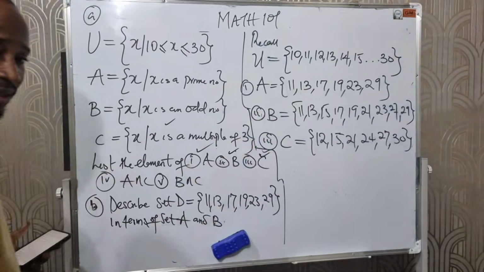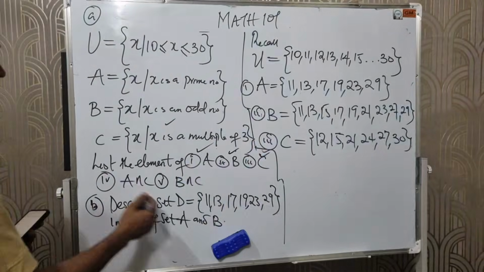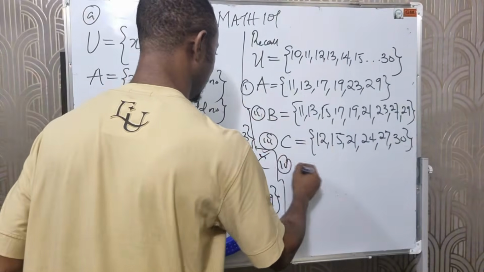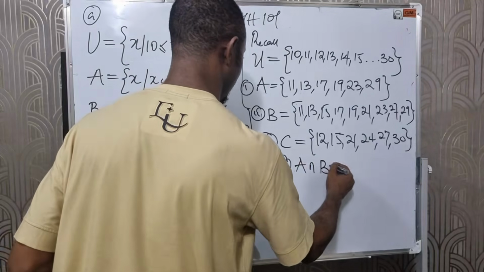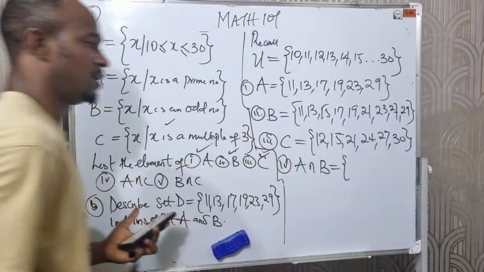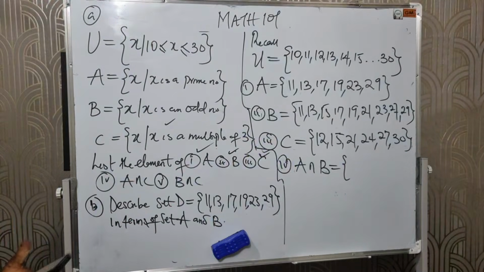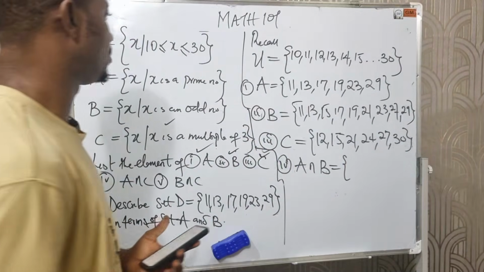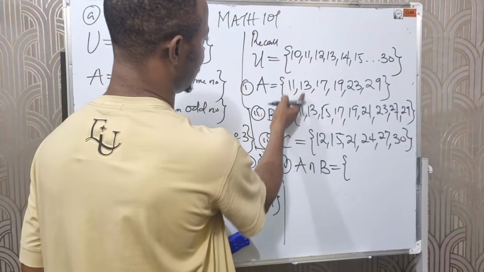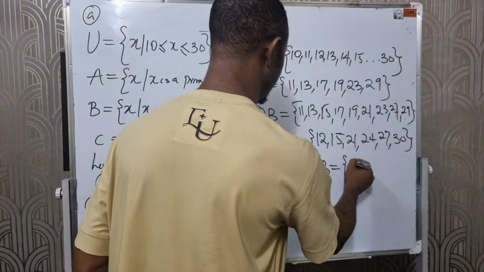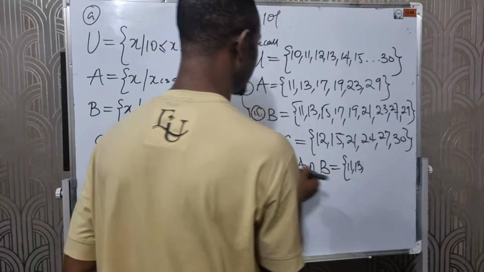The next question says find A intersection B. What is the meaning of the word intersection? Meaning between A and B, what are the common elements? Let's take them together. 11, 13, right? We have 11. We have 13.